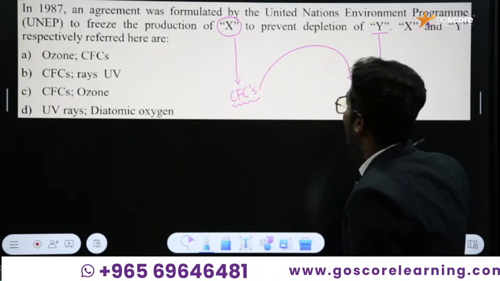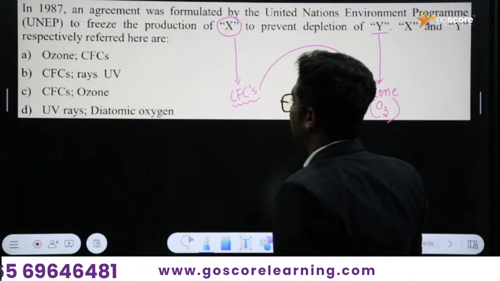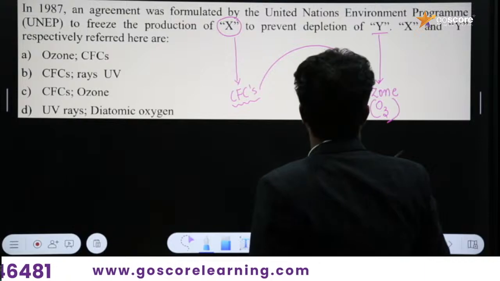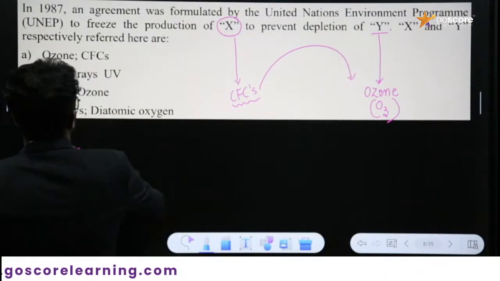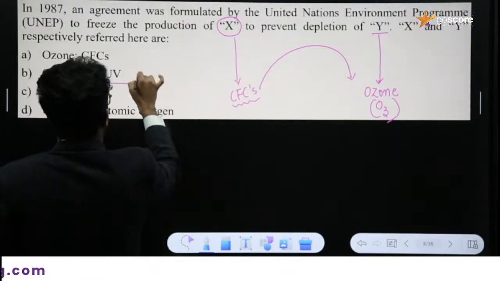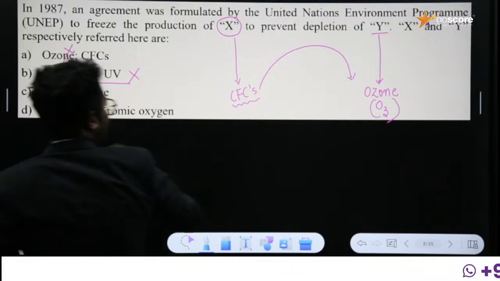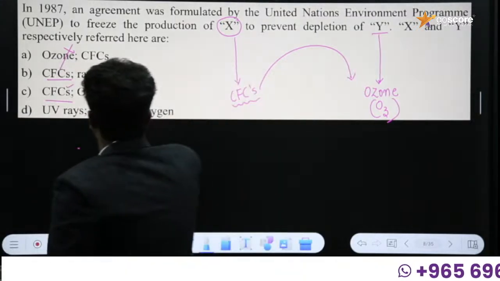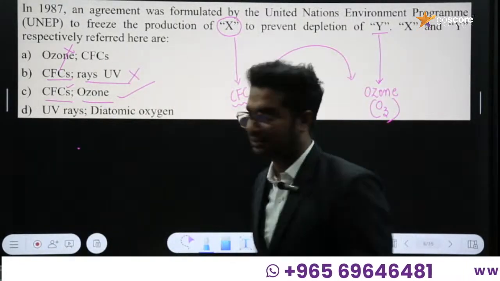And what is the answer to this question? X and Y respectively referred here are, X is CFC, that is chlorofluorocarbons, and is Y representing UV rays? Not at all. This is also a wrong option. So CFC is the right answer. X is CFC, that is the right answer, and Y is ozone, that is the right answer. So option C is the correct answer.